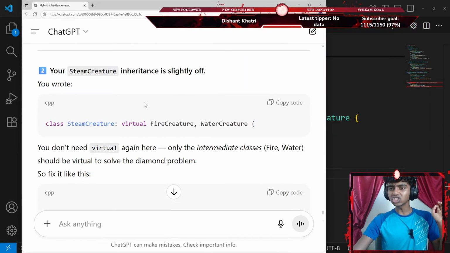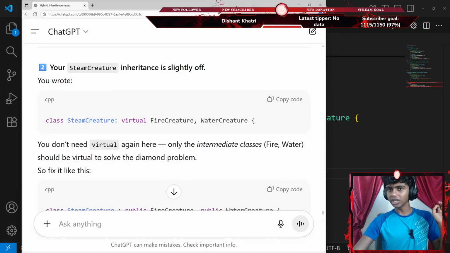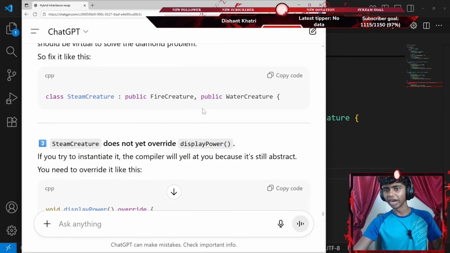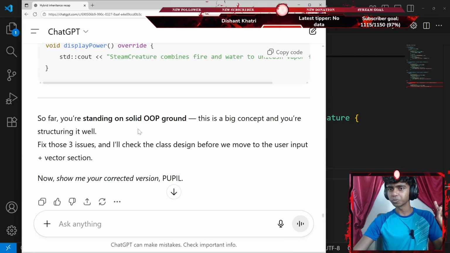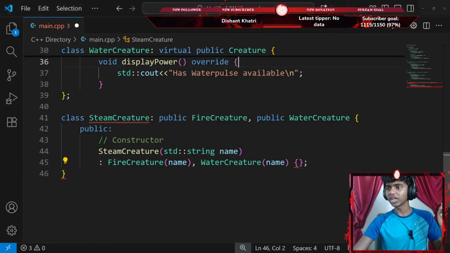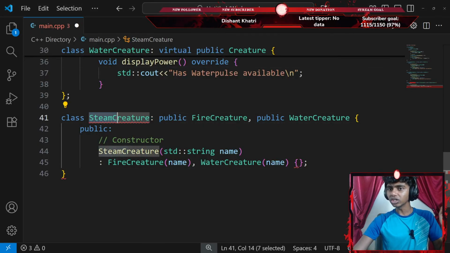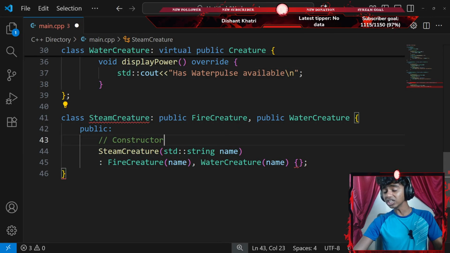Okay, your Steam creature. Okay, so I virtually did that, but I had to publicly inherit instead of virtually. Does not override display. Okay, so display. Guys, I feel like I did everything correct in that case. Steam creature. Is the spelling correct?